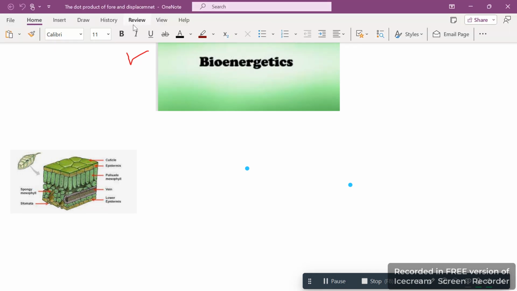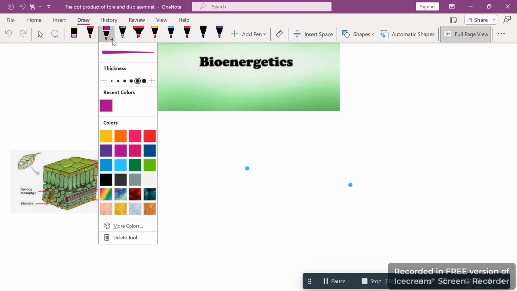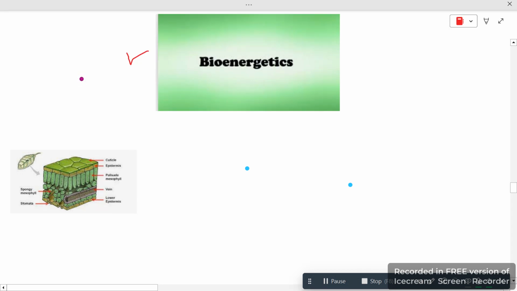Okay, so today we are going to start our new topic, new chapter, which is bioenergetics, which is one of the good topics. Just because that's the botany first chapter we are going to start, and that's very interesting. In this chapter you will get to know the complete journey of a leaf, how they make their own food, how ATP synthesis happens, how mesophyll cells, chloroplasts, their pigments, how they trap energy from the sun, how they store it, respiration, and a lot of processes in this chapter. This is one of the most interesting chapters, I believe.